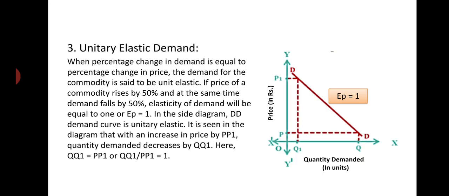So in this diagram, with an increase in price by PP1, quantity demanded decreases by QQ1. Here QQ1 is equal to PP1, or QQ1 divided by PP1 is equal to 1, or price elasticity of demand is equal to 1. So it is the case of unitary elastic demand. The quantity demanded changes by the same extent as the change in price.